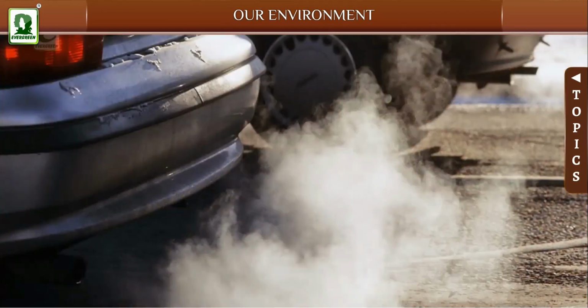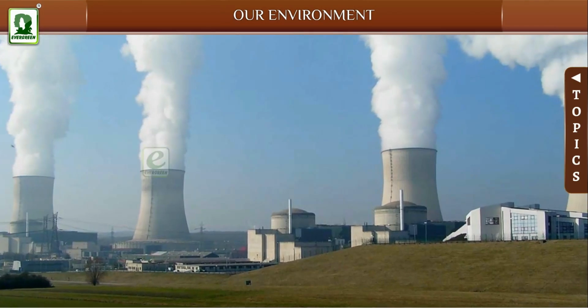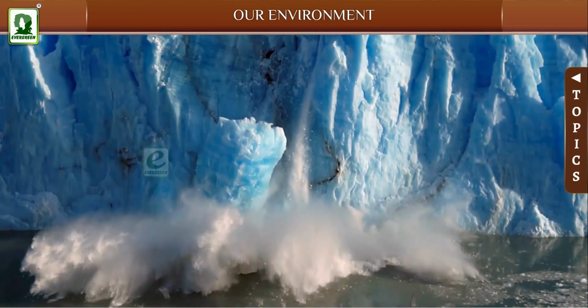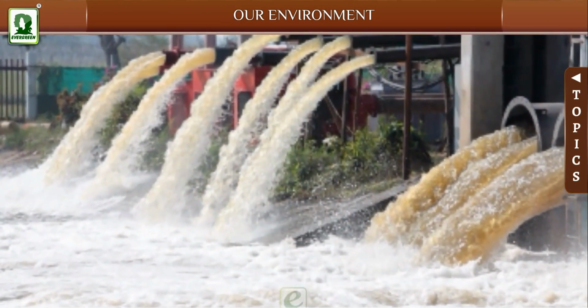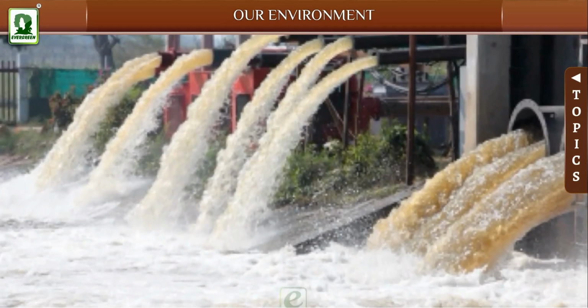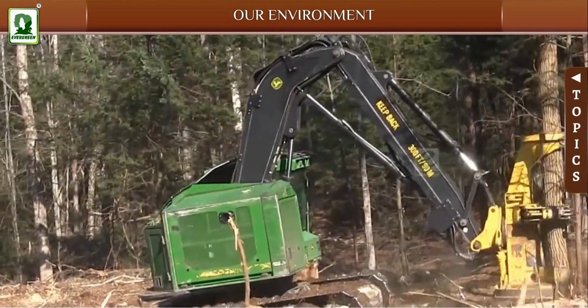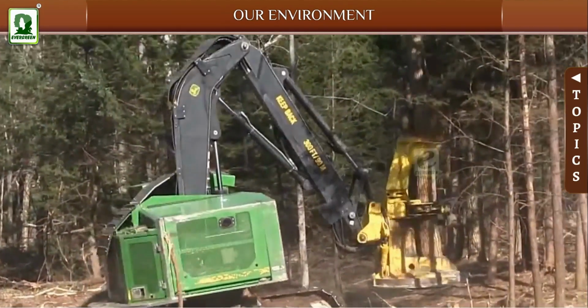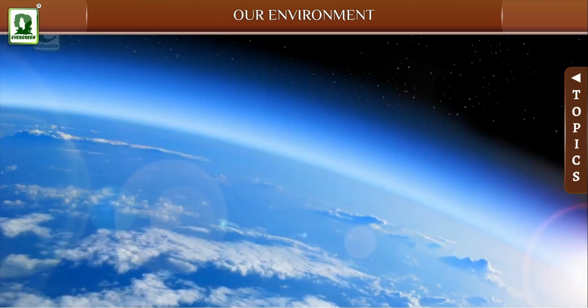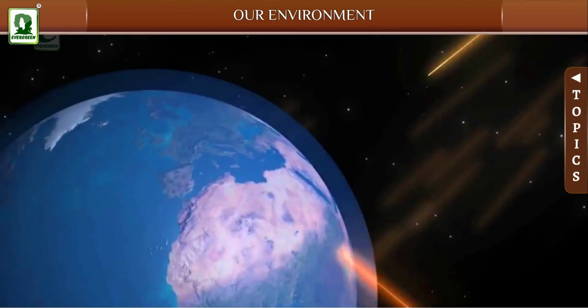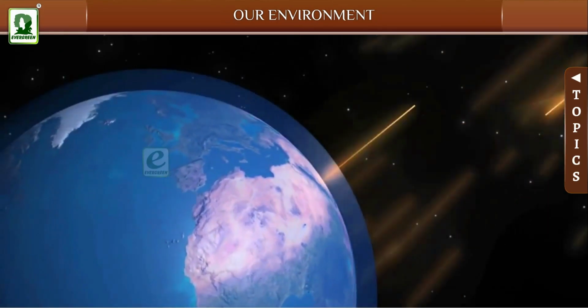Fumes from cars and industry are polluting the air, causing global warming. Untreated liquid waste from the factories is polluting our rivers. Unplanned deforestation is causing ecological imbalance and climate change. Depletion of ozone layer, which prevents harmful UV rays from reaching the Earth's atmosphere.